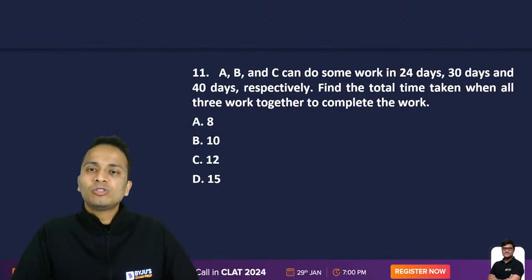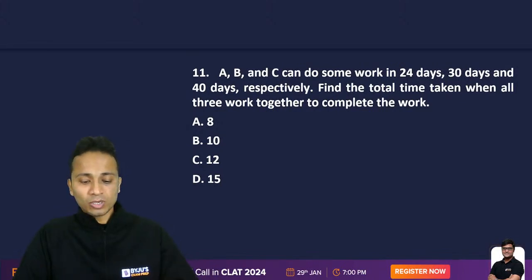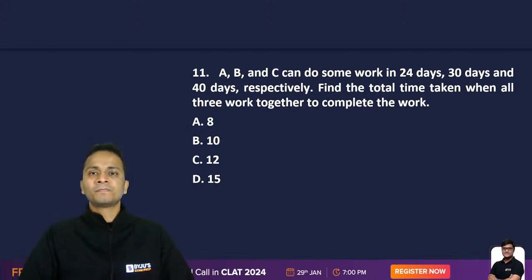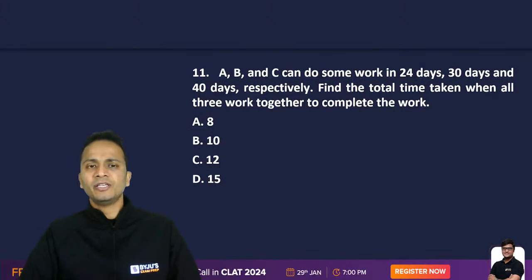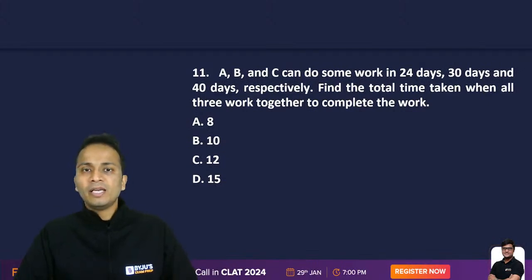A, B, and C can do some work in 24 days, 30 days, and 40 days, respectively. Find the total time taken when all three of them will work together to complete the work. So individually it is given, and you'll have to find out the number of days taken when A, B, and C will work together.